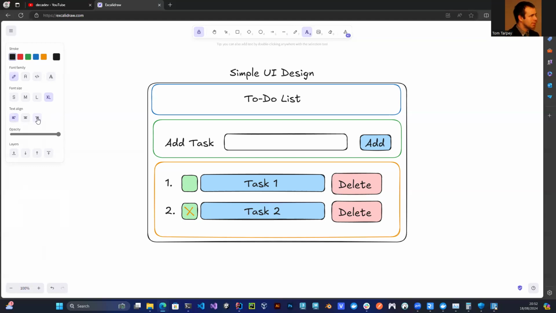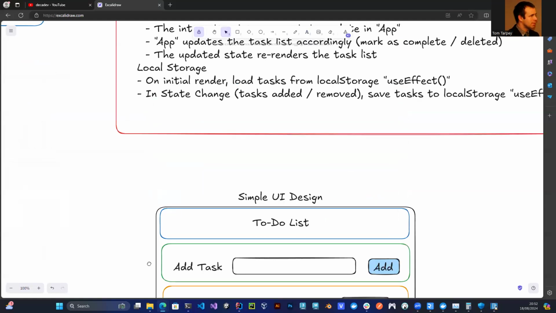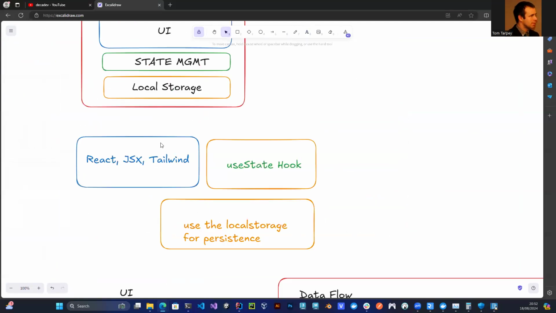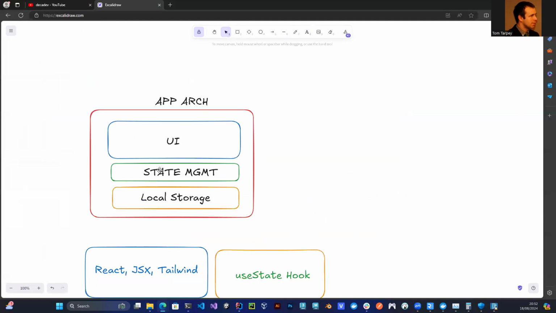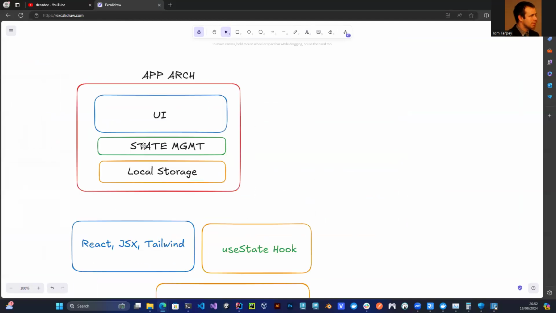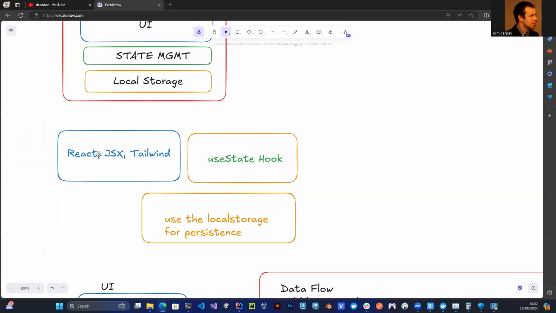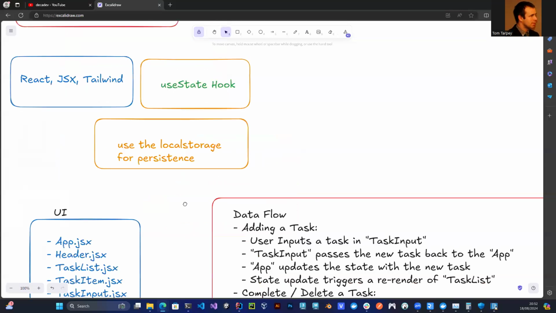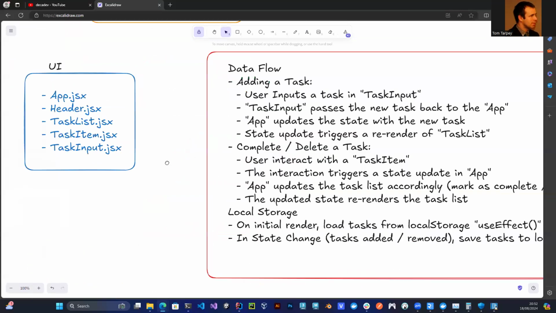Yeah. But literally that's the thought process. This is how you need to think to go, okay, well, how is it going to look? How am I going to approach it? What are the things I need to think about when approaching making a new application? Okay. So we're thinking, let's do some sort of React Tailwind. We want to use some sort of state. We want to maybe use local storage, and then later on, maybe we can add a database or whatever to it. And basically, that's the process.